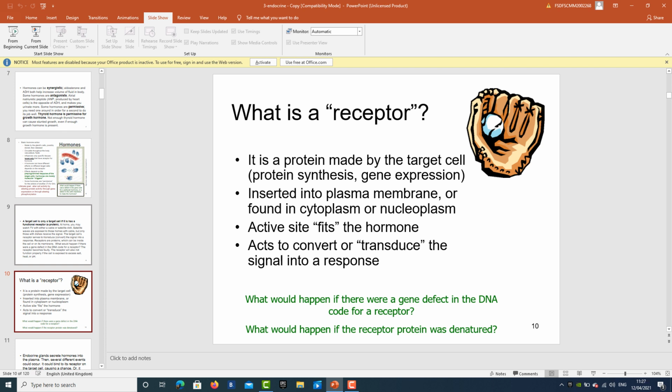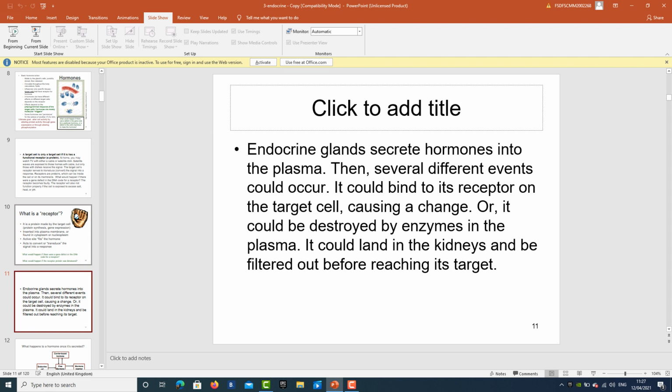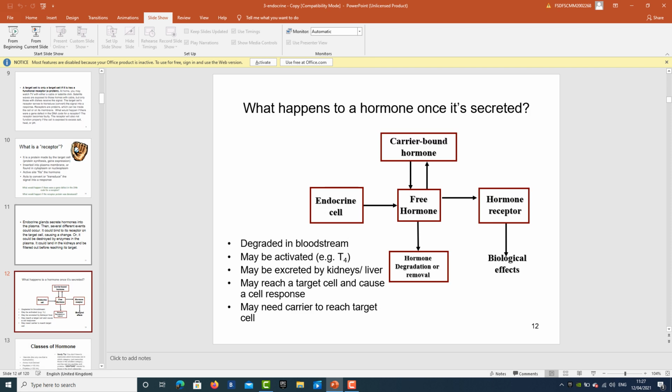Endocrine glands secrete hormones into the plasma. Then several different events could occur. It could bind to its receptor on the target cell, causing a change, or it could be destroyed by enzymes in the plasma. It could land in the kidneys and be filtered out before reaching its target. What is the fate of a hormone once it is secreted?